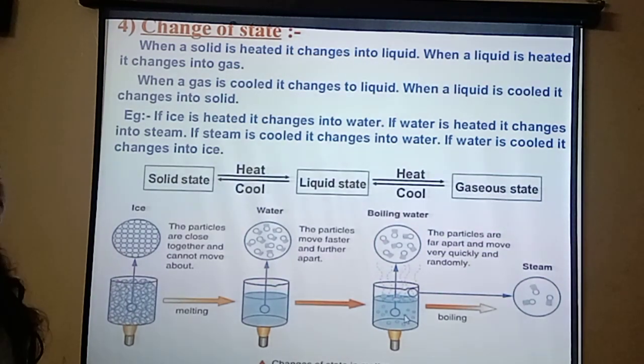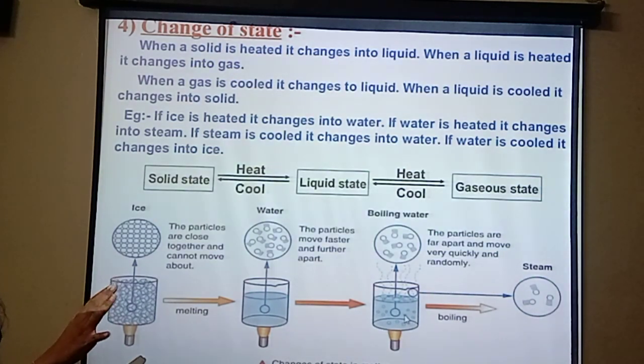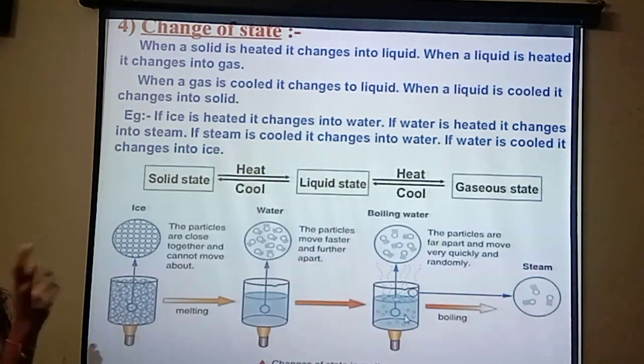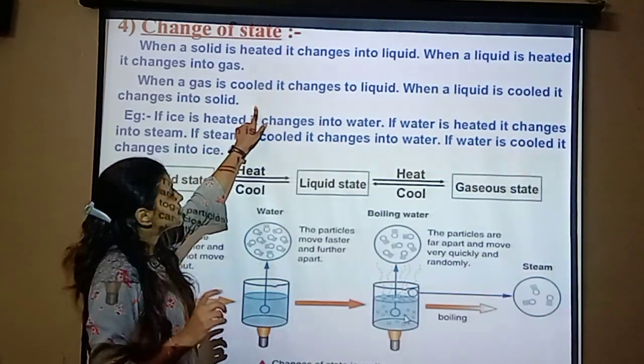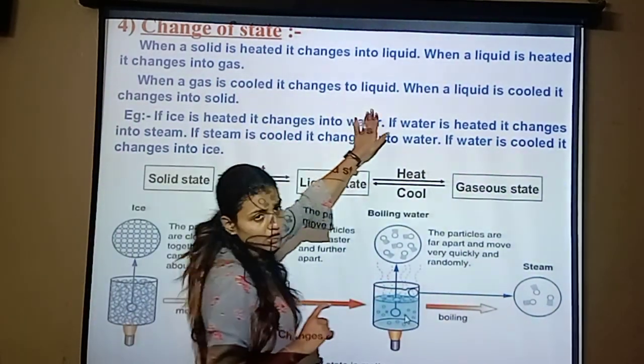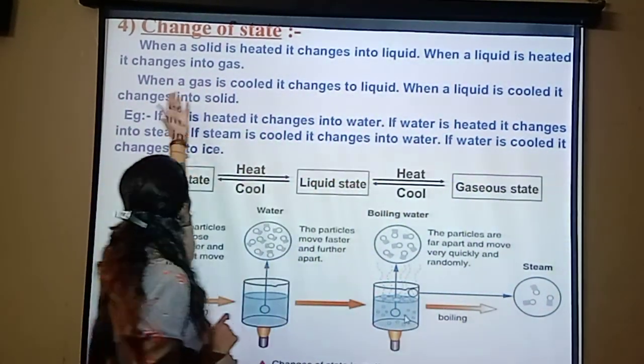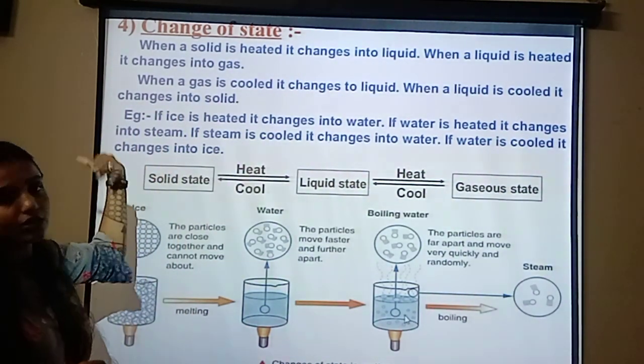Next, how these three states change, the change of states. The first point states that when a solid is heated, it changes into liquid. When liquid is heated, it changes into gas. When the gas is cooled, it changes to liquid. When the liquid is cooled, it changes into solid. The same process is repeated.